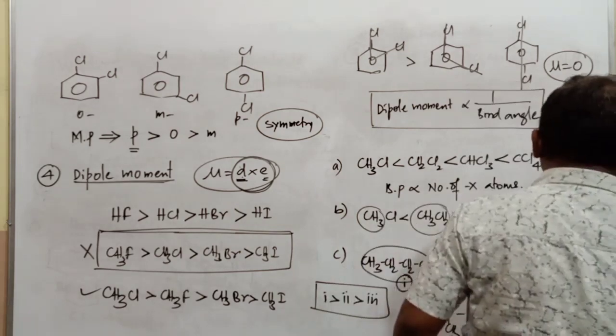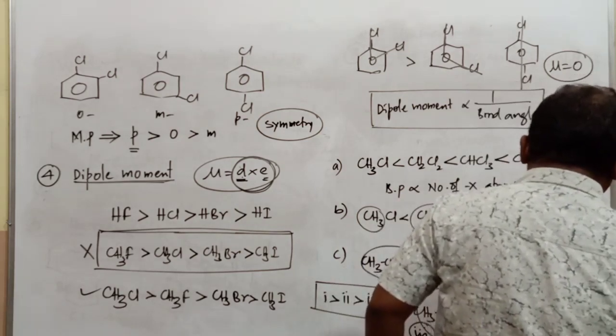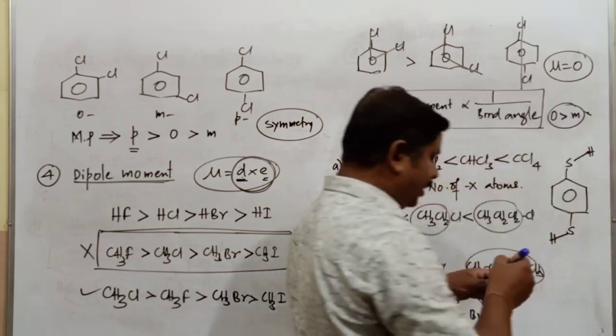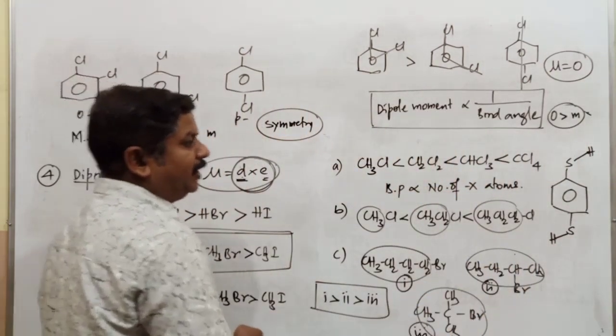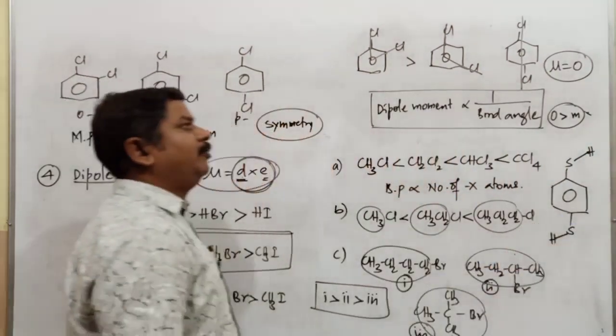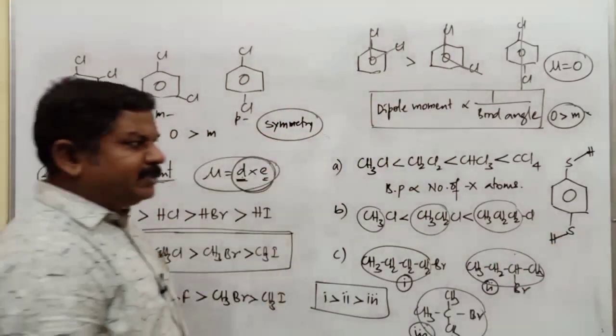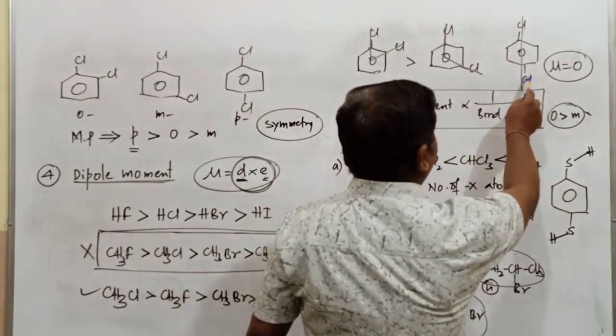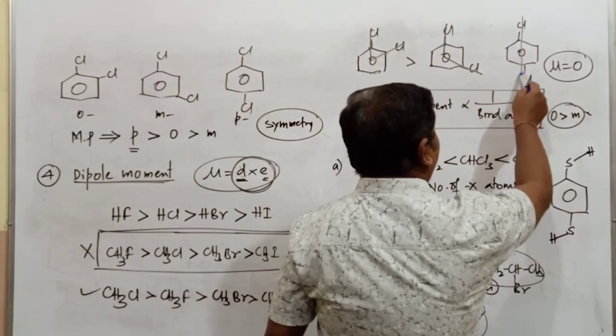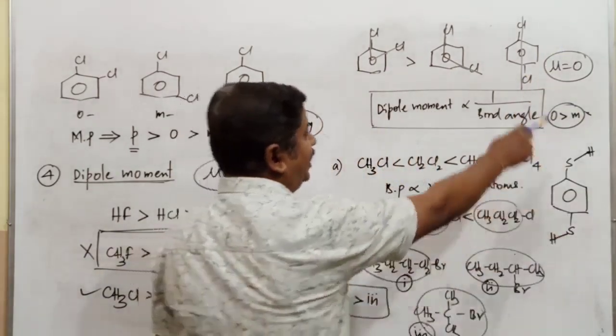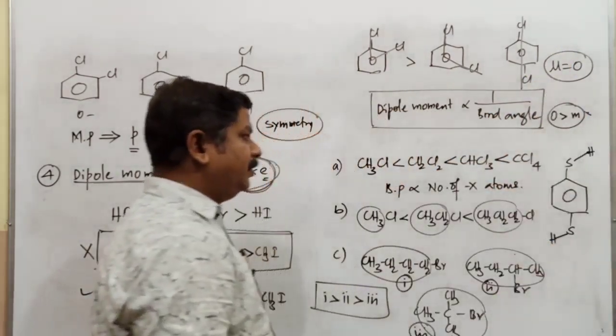Sulfur and hydrogen is going to be like this. Because of this, it is not going to be almost symmetric in nature. So this molecule does not have zero dipole moment. So all para-isomers do not have zero dipole moment. Usually wherever mono atom substitution is present, the dipole moment is equal to zero.